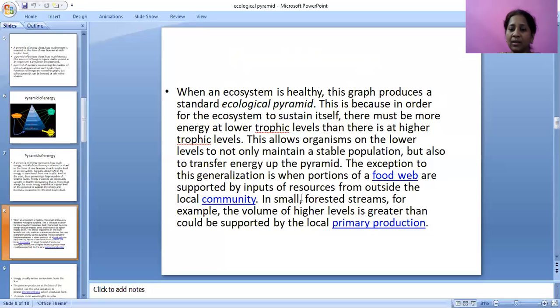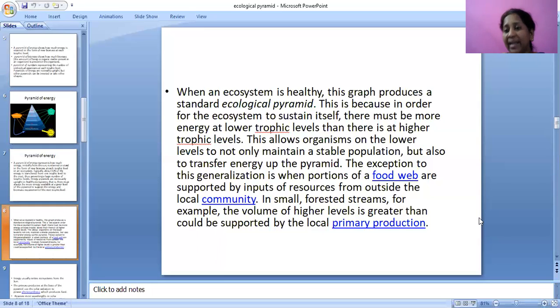In small forested tree streams, for example, the volume of higher levels is greater than could be supported by local primary production.